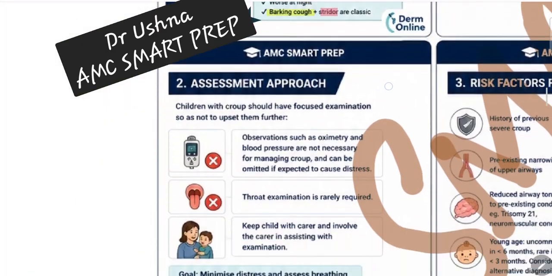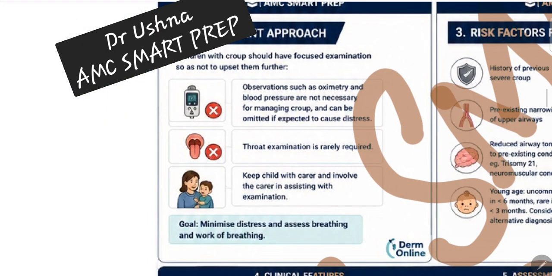Now the very important thing is, if you are suspecting Croup, how should you approach the patient? What should be your management or assessment strategy? This is a very important concept for your exam. It is not just that the patient has symptoms and you start checking the patient, monitoring the oximetry, auscultating the chest and examining the throat. Croup does not require any of these. This is a clinical diagnosis. You do not want to disturb that child.